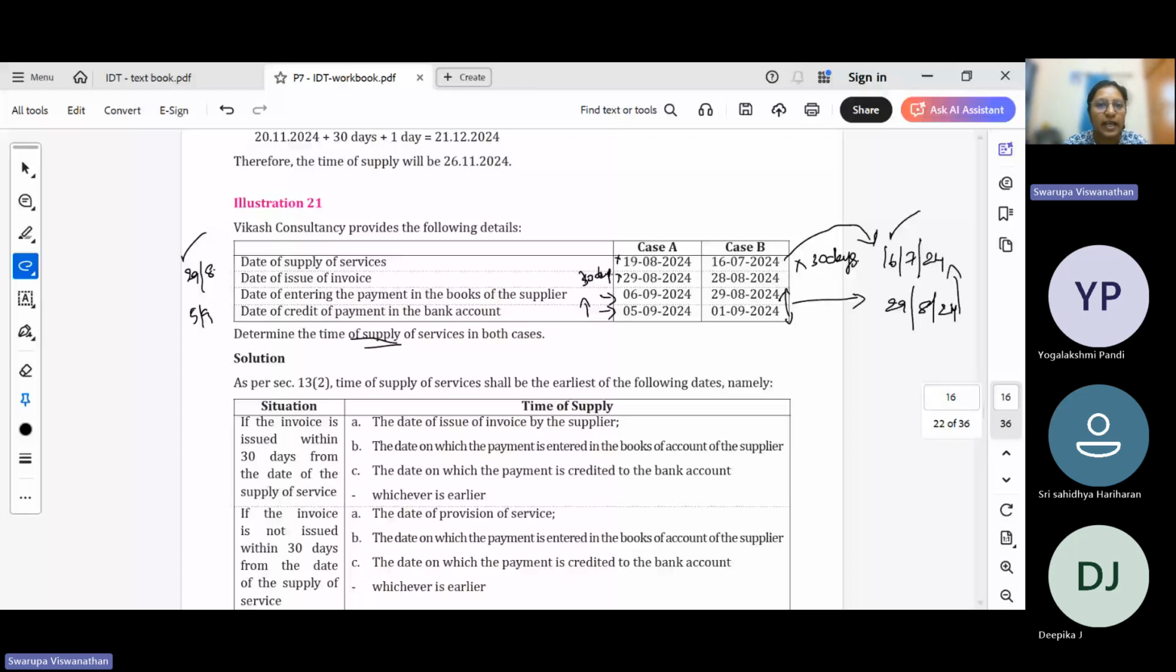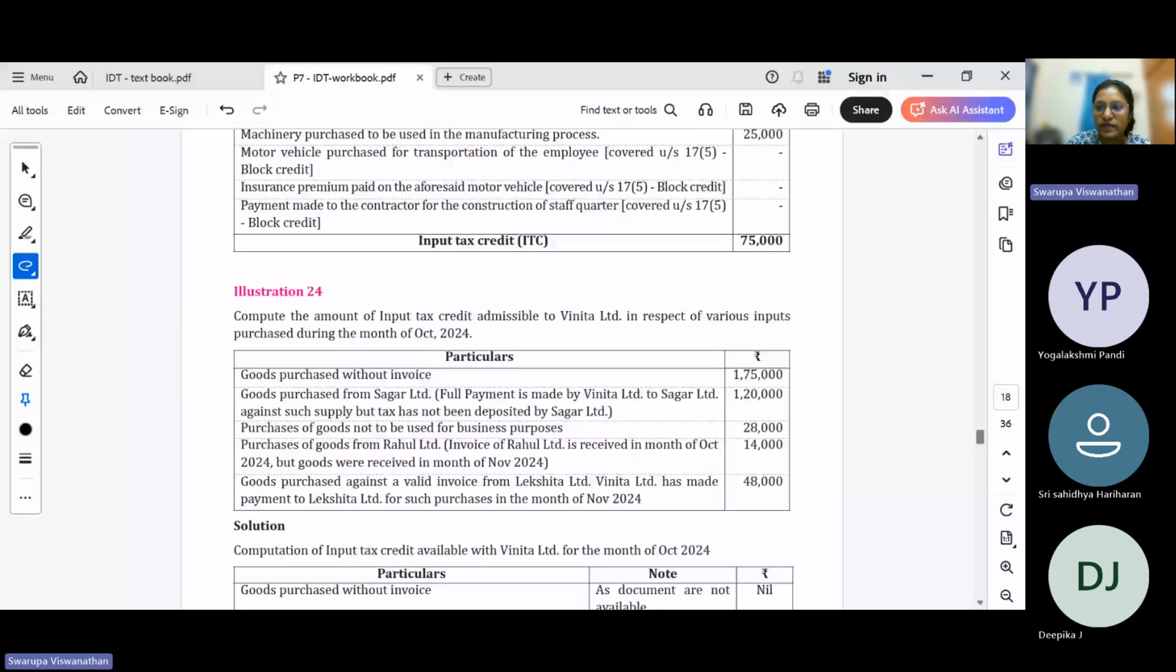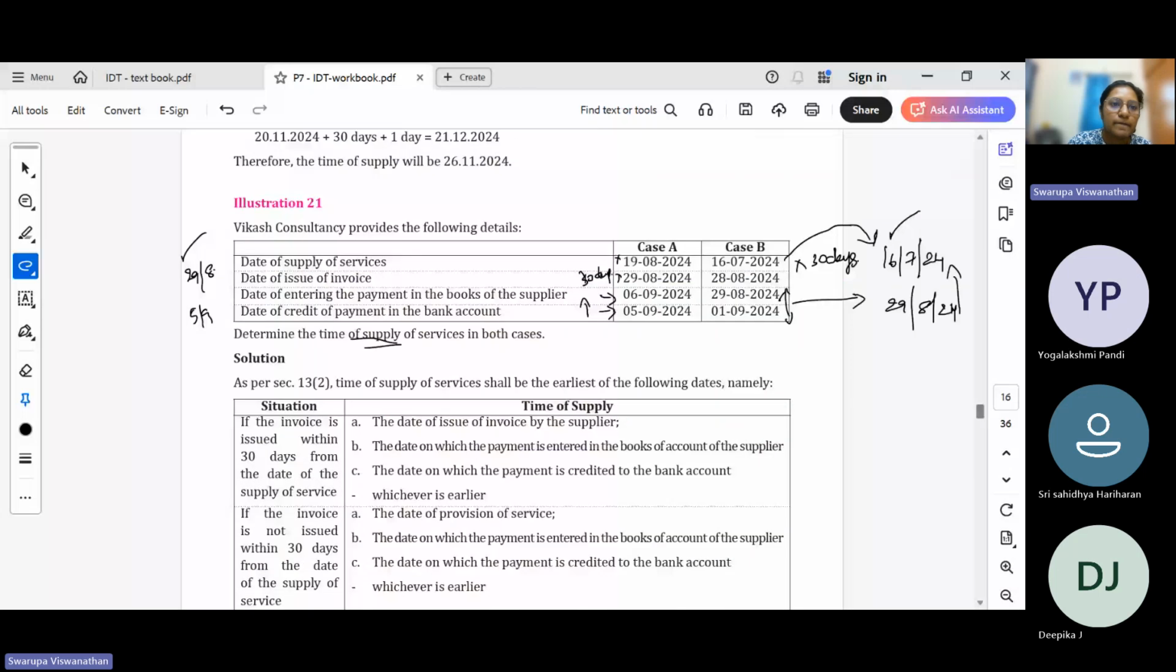If you understand and you know the logic behind the provisions of time of supply, place of supply, and value of supply, you will be able to attend all the case studies with very much ease. So with this, we'll close. We'll continue with ITC in the next class.